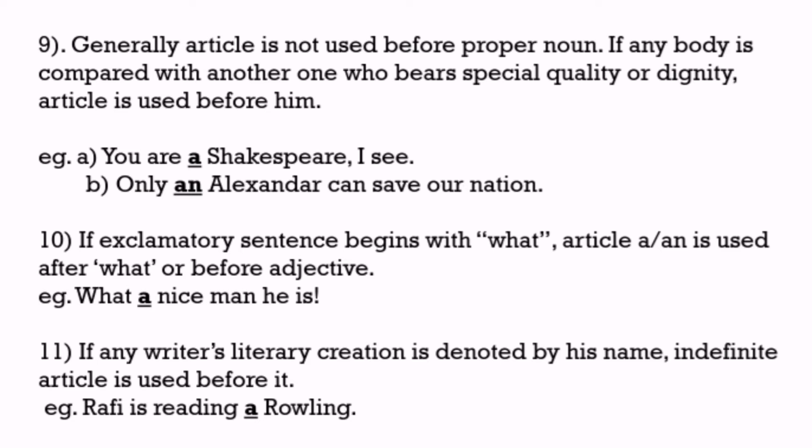Another rule, if any writer's literary creation is denoted by his name or her name, the indefinite article is used before it. As an example, Rafi is reading a Rowling. Here you know Rowling means J.K. Rowling, the writer of Harry Potter. So this Rowling means Rowling's creation. For this, a is used before Rowling.